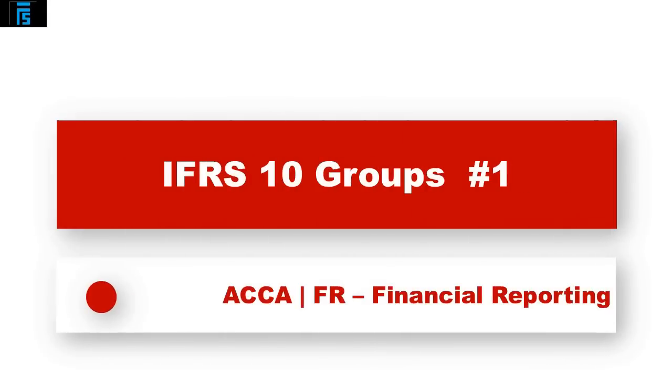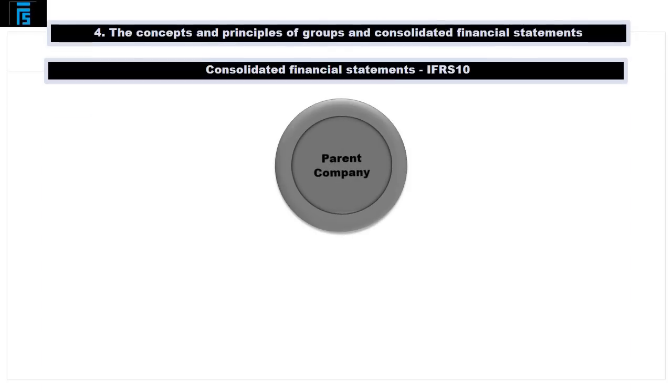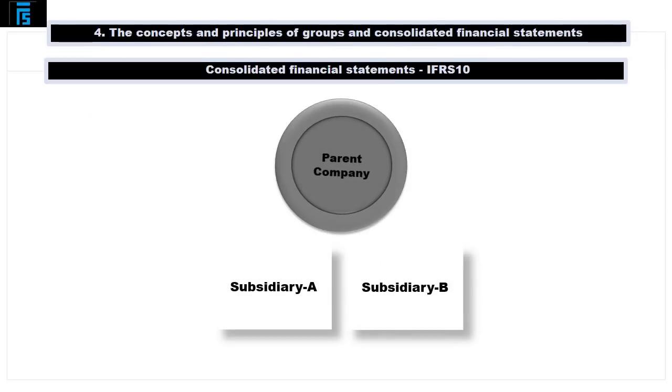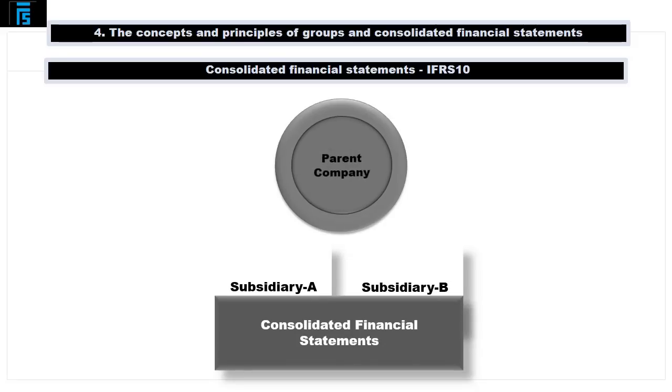This video begins a two-part section on the topic of IFRS 10, Consolidated Financial Statements, a standard which lays down the principles for consolidating businesses that are controlled by the reporting entity, namely its subsidiaries. The basic premise of IFRS 10 is that a company which controls one or more other entities is required to present consolidated financial statements. The entity which exercises control over other businesses is naturally the parent, whereas the companies over which control is exercised are its subsidiaries.